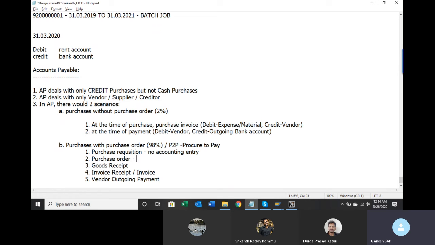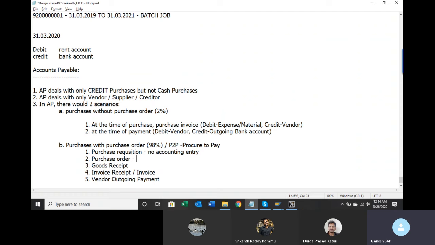Second one, purchase order. So purchase order is a legal document. You are giving it to the vendor saying that so and so material I am going to purchase from you based on our discussions at this price. So you agree to the terms and conditions, like you are going to deliver the goods within 15 days or 30 days as soon as you receive the purchase order, and this is the quality of the goods. All the terms and conditions will be there in the purchase order.